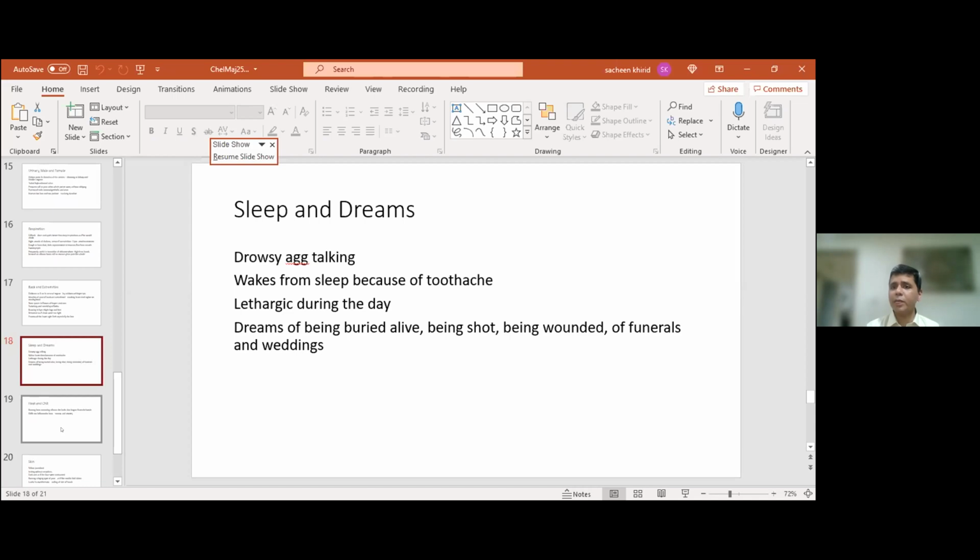They have dreams of being shot. They have dreams of being wounded or injured really badly or brutally. And they have dreams of funerals and weddings. These are a few strong dreams that are seen in the Chelidonium provers. So I've just put them for mentioning out there.